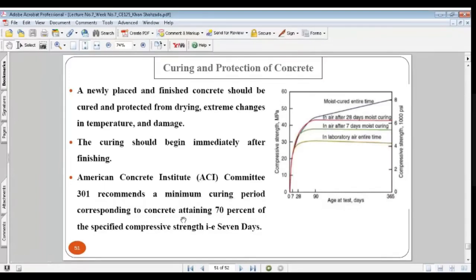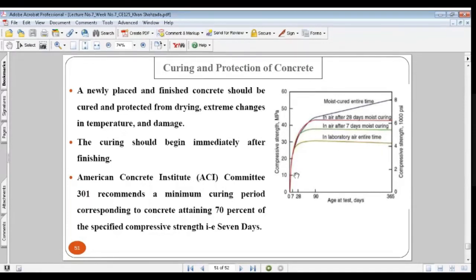Now, the American Concrete Institute ACI Committee 301 recommends a minimum covering period corresponding to the concrete attaining up to 75% of the specified compressive strength. If the concrete is getting 65 to 70% of the 28-day strength, then this is enough, and this strength is achieved in 7 days. So you have to cover the concrete for at least 7 days.